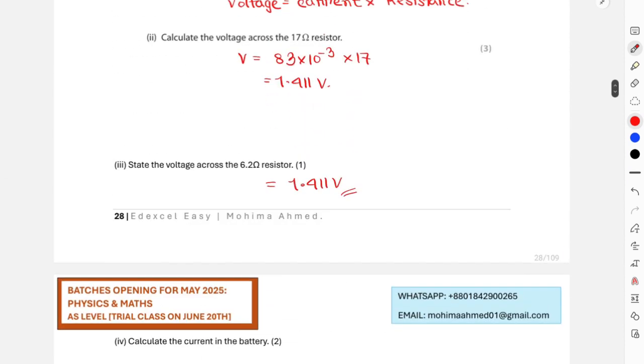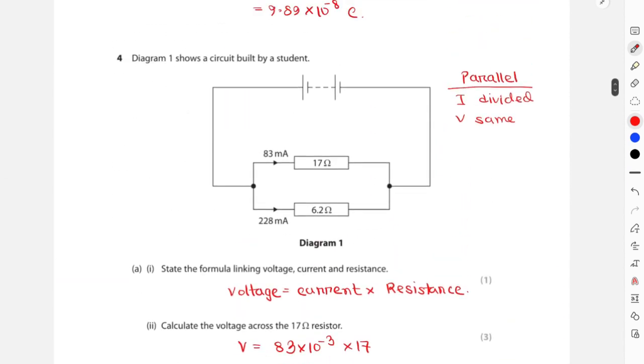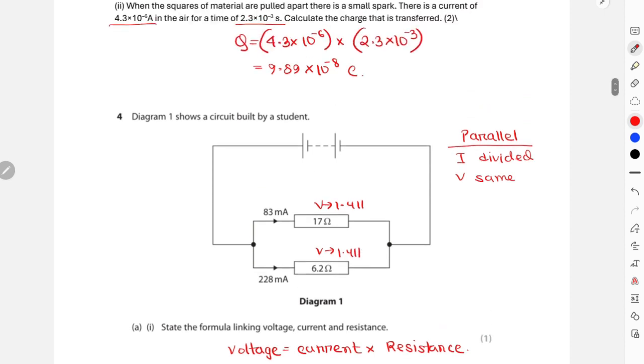Calculate the current in the battery over here. As I've already stated, the voltage at any part in the parallel circuit is the same. Over here it is 1.411, over here also 1.411, and over here also 1.411. So the total voltage of the battery is also 1.411.